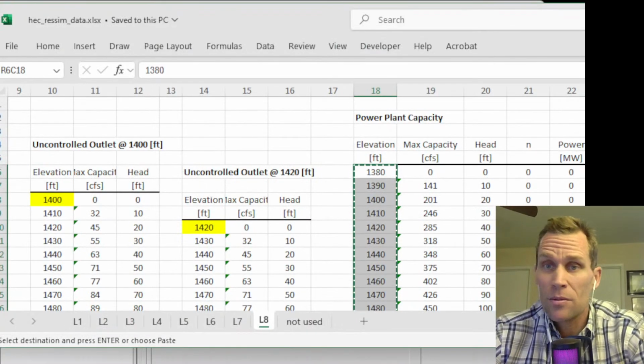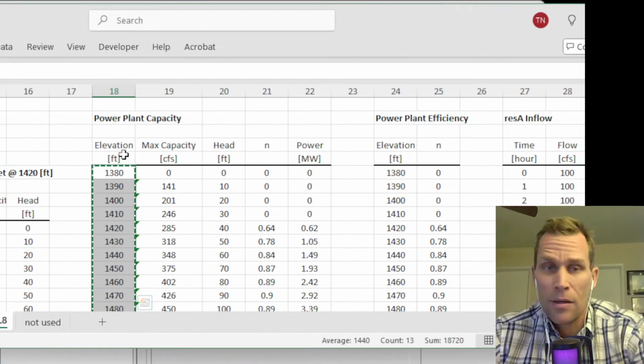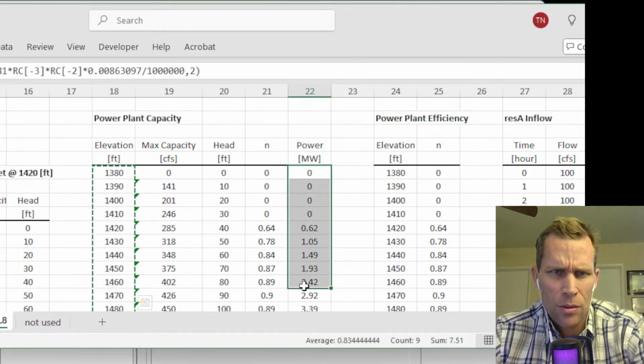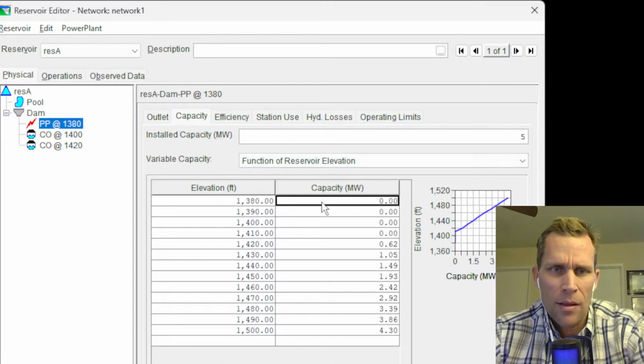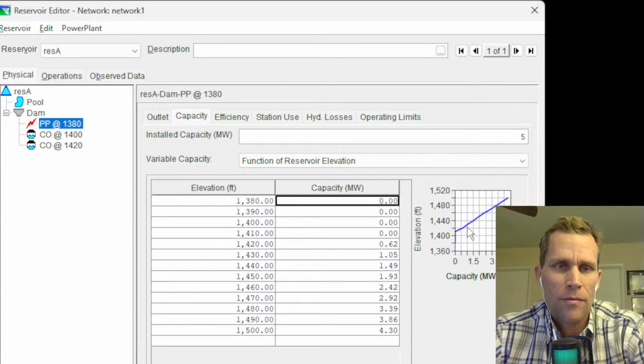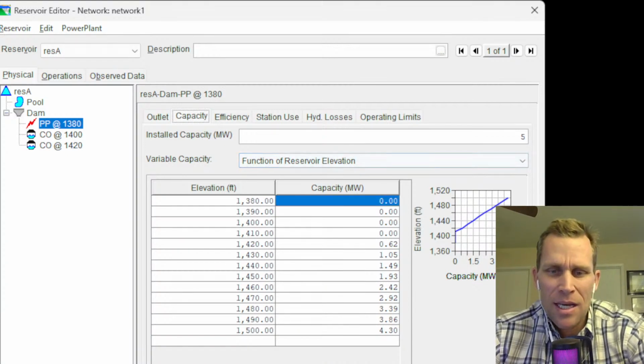Can you see that all right? Oops, sorry, out of view. And then here in column 22, I'm going to highlight and Control C and then Control V. All right, so there is that elevation versus power generation capacity curve. And it should be linear once it's non-zero, of course. No, it's not linear. It's not linear. All right, that's good for the capacity tab.